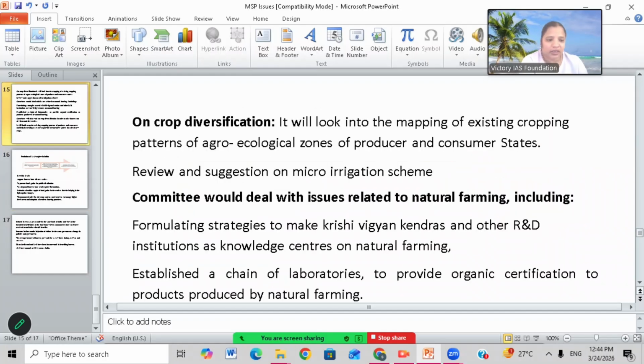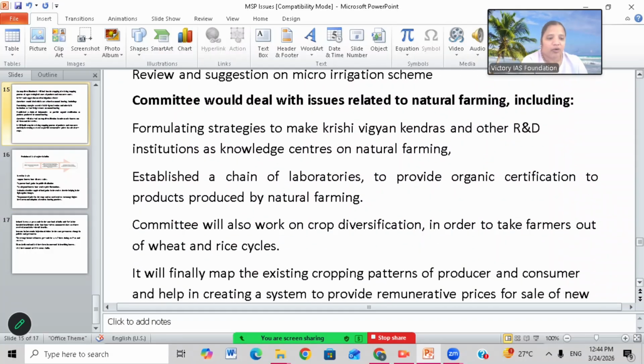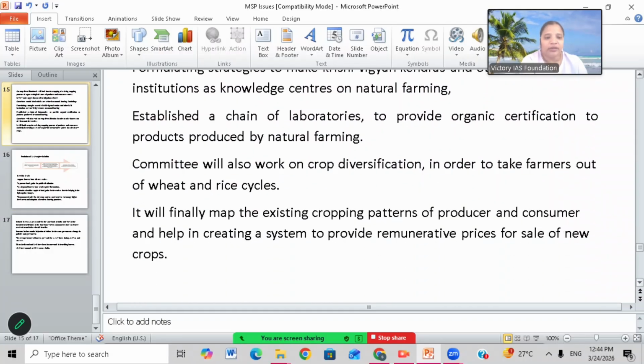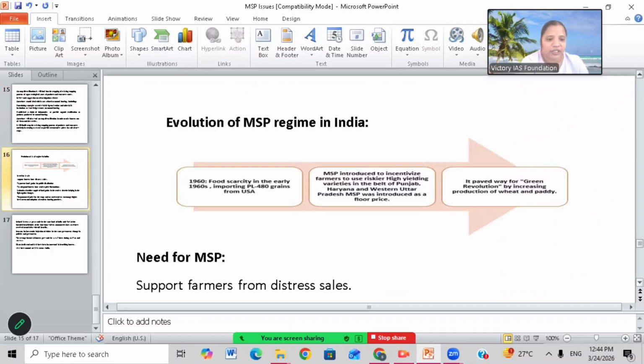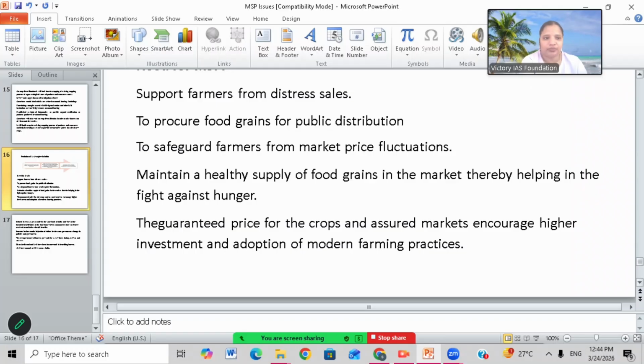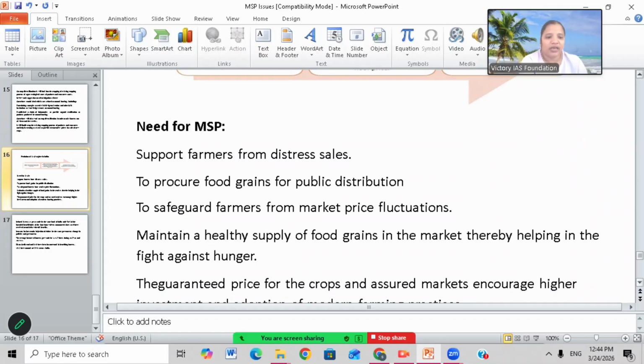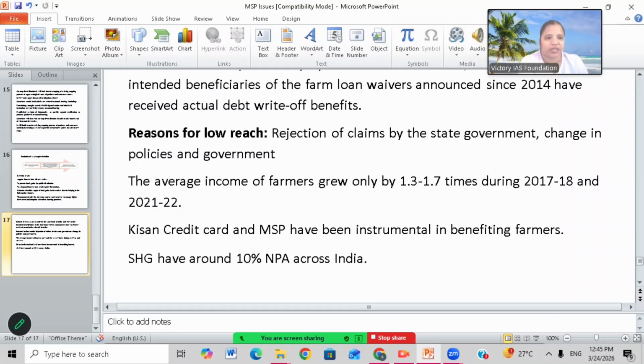So creating a mapping between production price and sale price is also a big problem here. They have to analyze everything. They have to fix an MSP for each crop. That is also a big problem here. Okay, so this is all about MSP, friends.